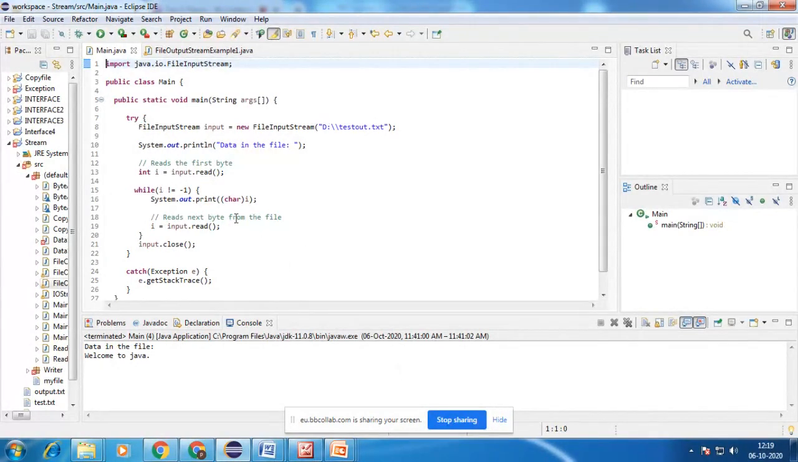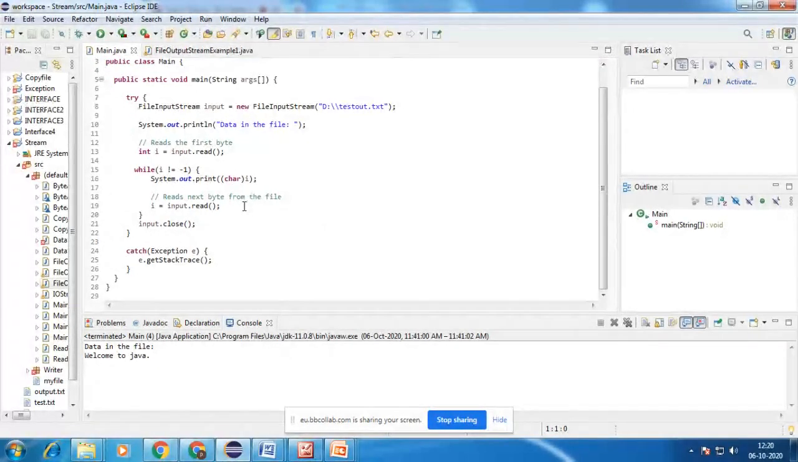Here I want to print the data present in that text file in character format. For that we have to use typecasting to a character, because it takes an integer value as input and has to print that value as a character. So I just use a char cast of i. Then after that, it moves on to read the next byte.